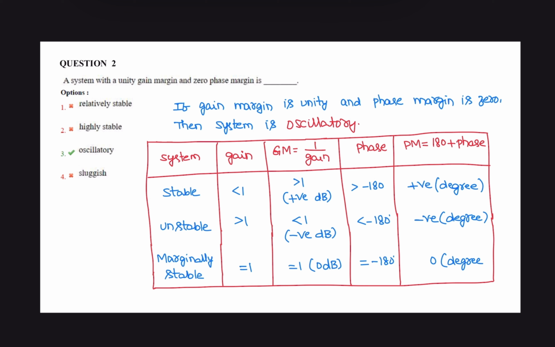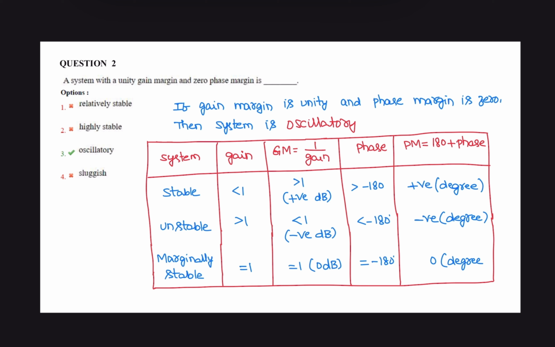A system is said to be stable if gain is less than 1, that is gain margin greater than 1, and phase is greater than minus 180, that is phase margin is positive. Similarly, for an unstable system, gain is greater than 1, gain margin is less than 1, phase is less than minus 180 degrees, phase margin is negative.